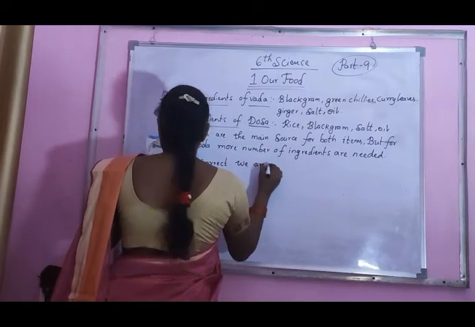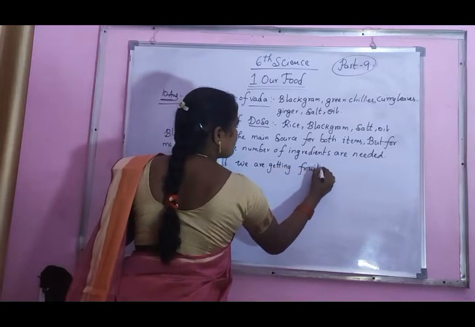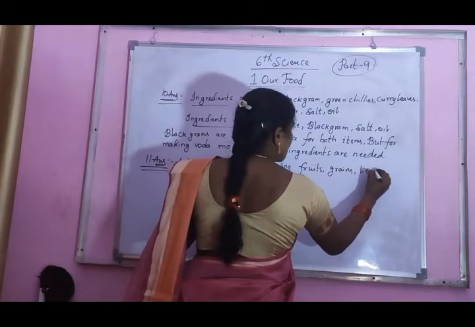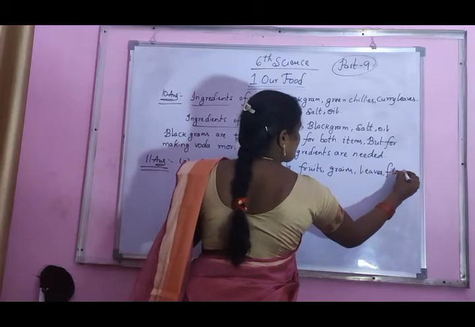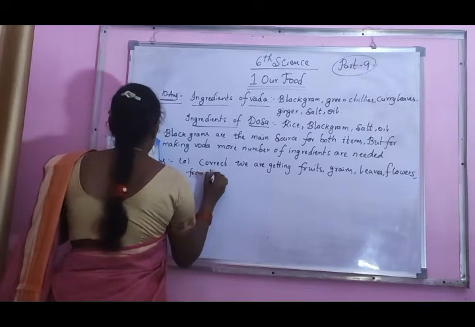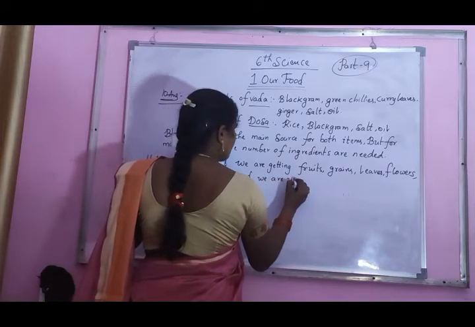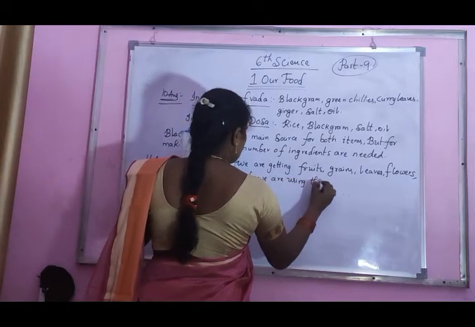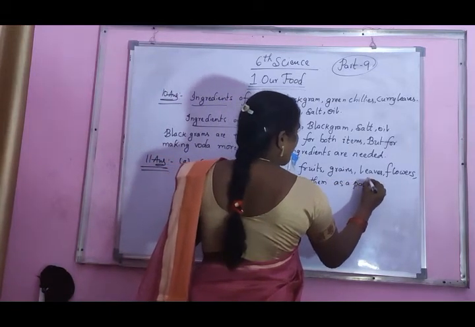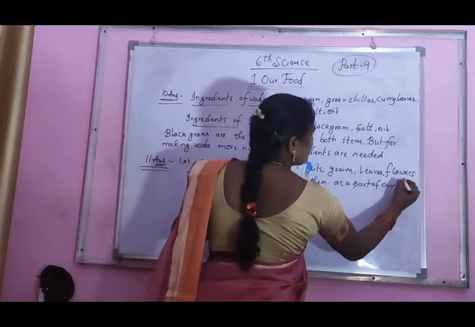We are getting fruits, grains, leaves, flowers from plants, and we are using them as a part of our food.